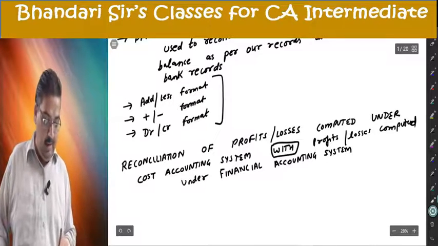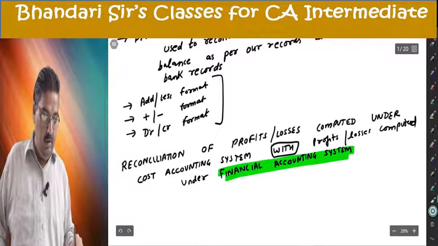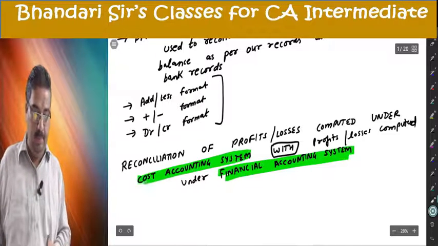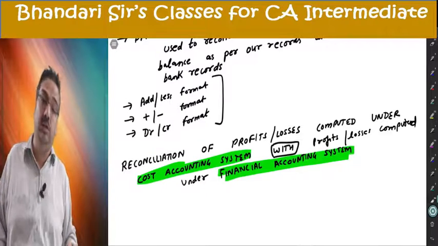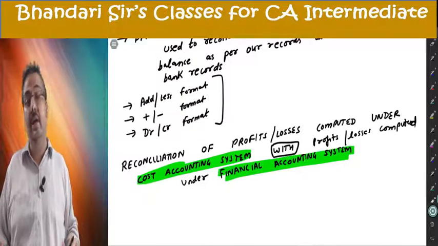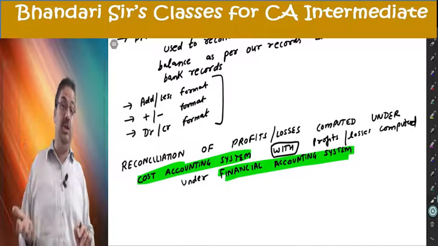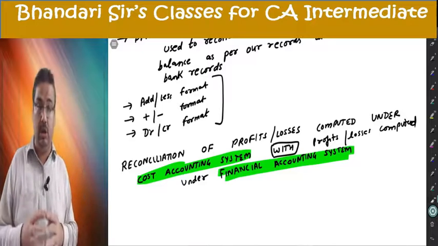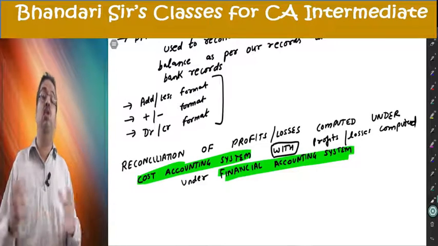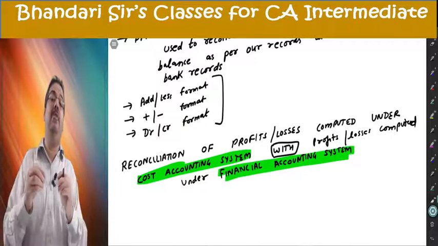When we are creating a different set of books, one under financial accounting, another under cost accounting, at the end of the year, for the same transactions under their own concepts, they are computing profits or losses, but those profits and losses may not tally with each other.